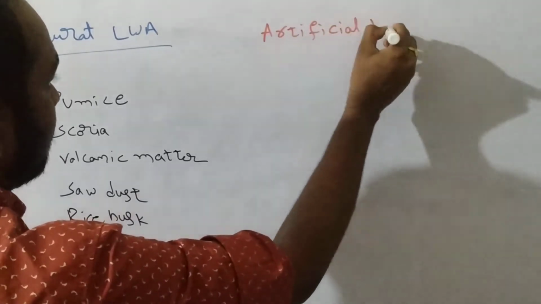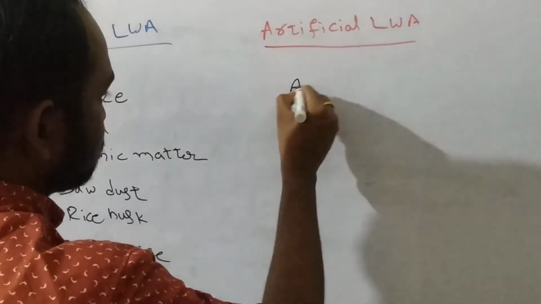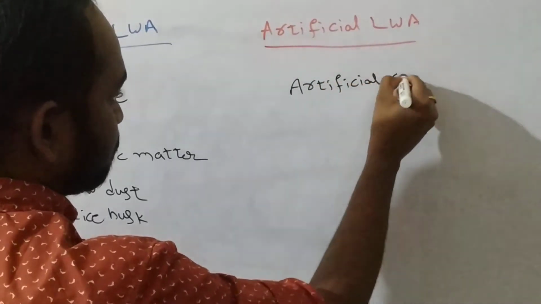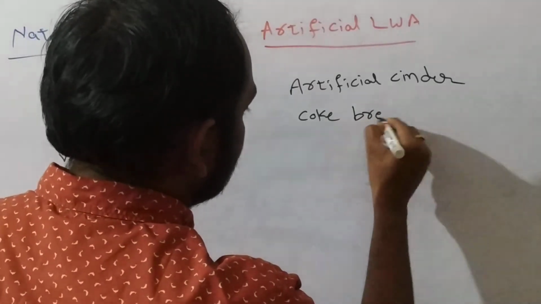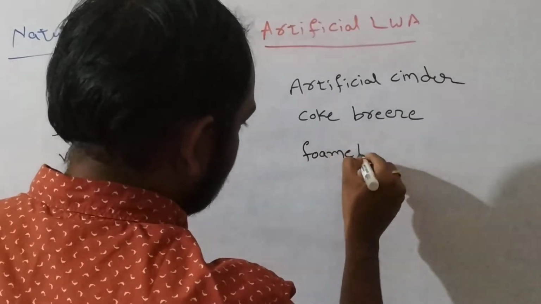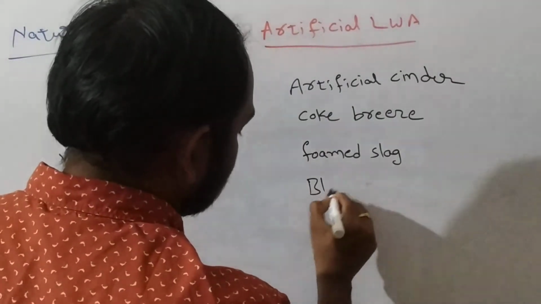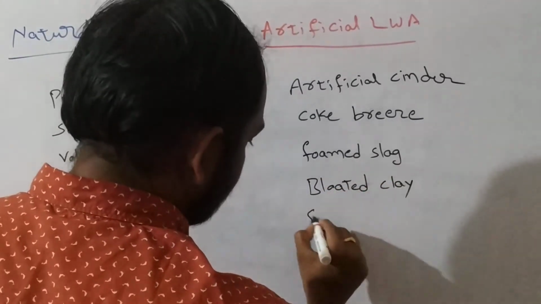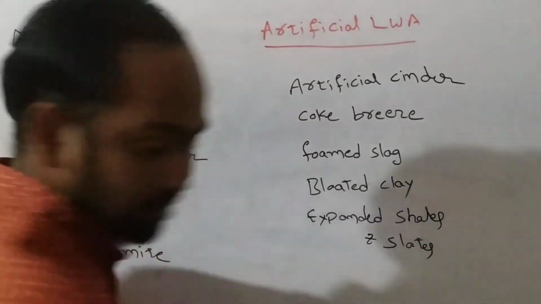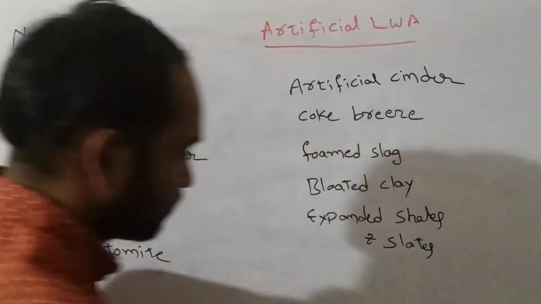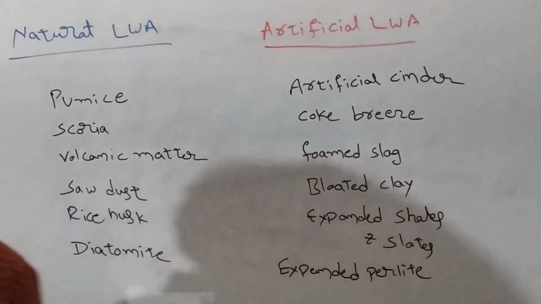Artificial lightweight aggregates are artificial cinder, coke breeze, foamed slag, bloated clay, expanded shales and slates, expanded perlite, and also fly ash which has been sintered.